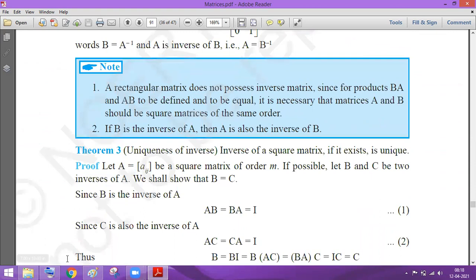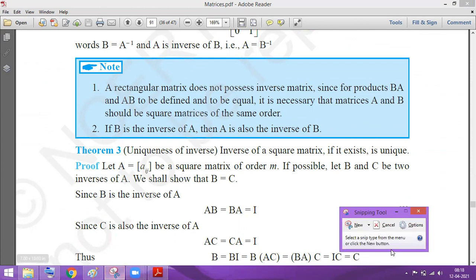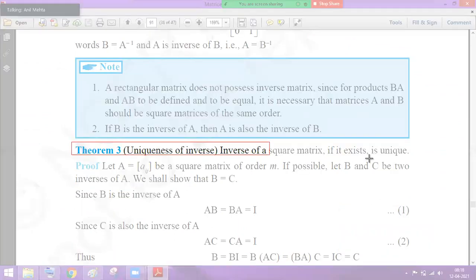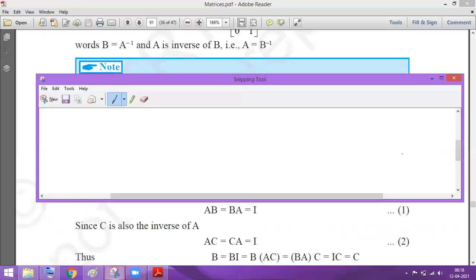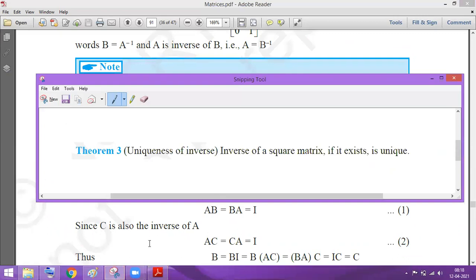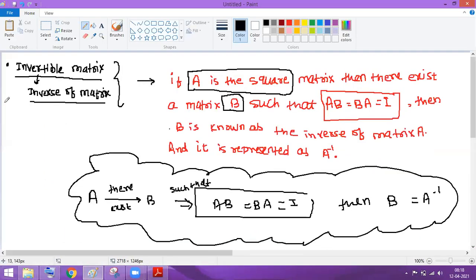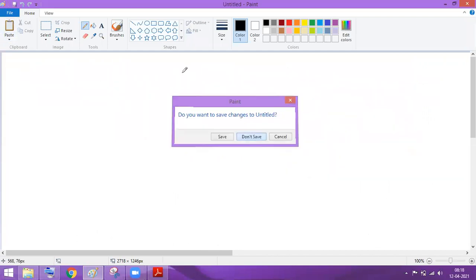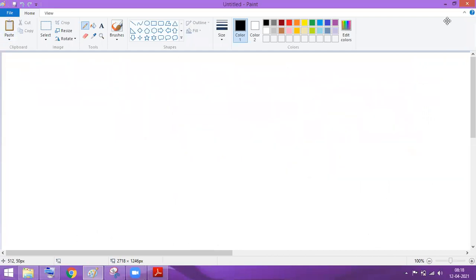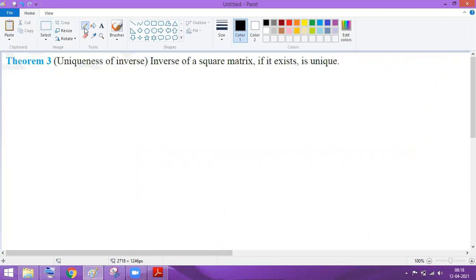Now, after that, we'll prove this part, theorem third, the uniqueness of the inverse of matrices. Okay, theorem third.